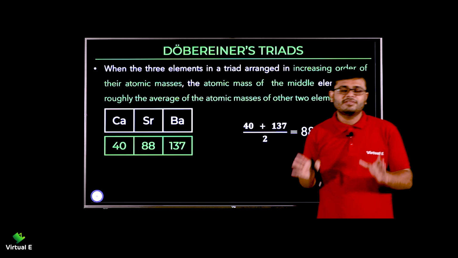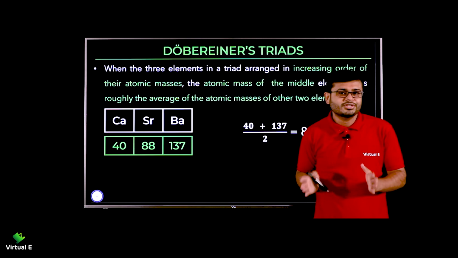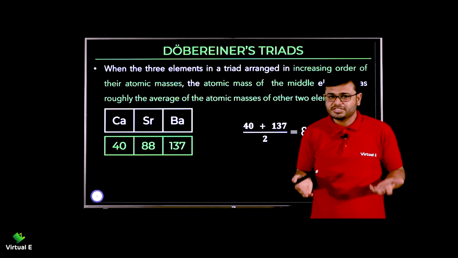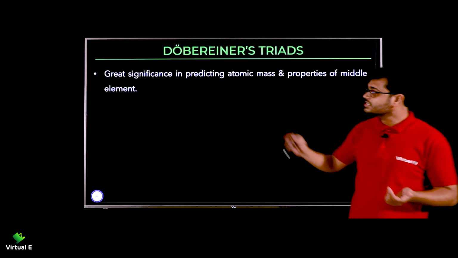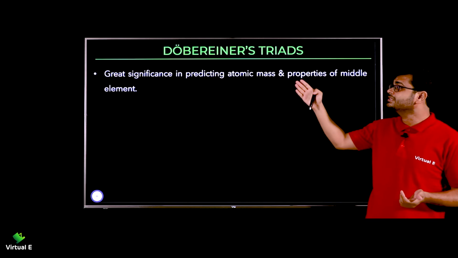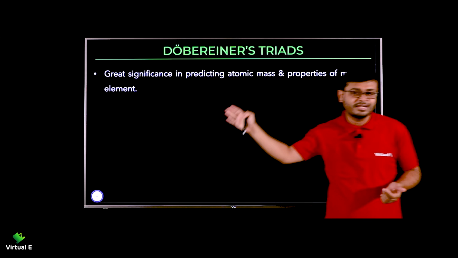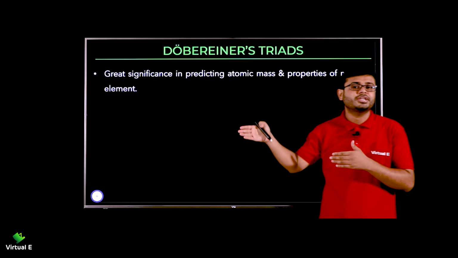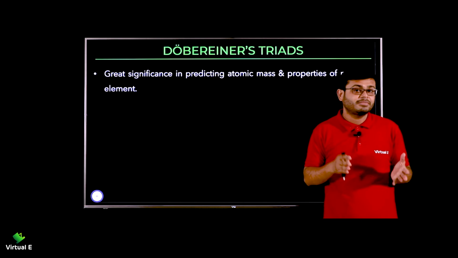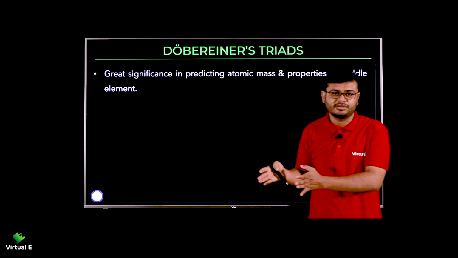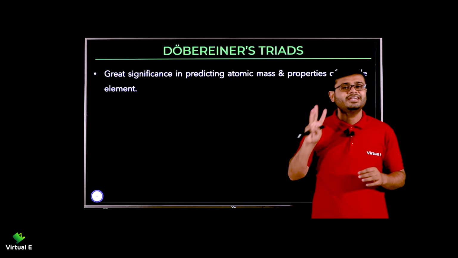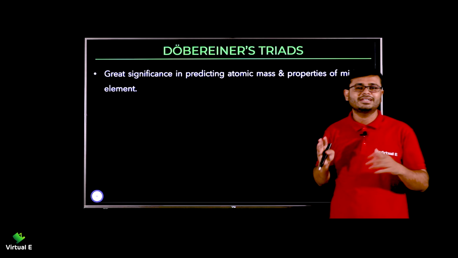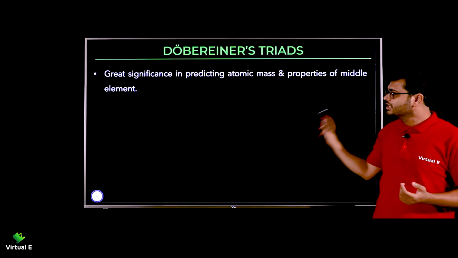Now let's discuss the important conclusions we can draw, और limitations भी बोल सकते हैं. Let's start with that. सबसे पहली चीज थी कि it is of great significance in predicting the atomic mass and properties of the middle elements. जैसे कि लिथियम और पोटेशियम की properties और atomic mass पता है, तो सोडियम का आप predict कर सकते हो. This is the important part of it. पर हमेशा याद रखो कि ये तीन की ही बात होती है, a group of three always.